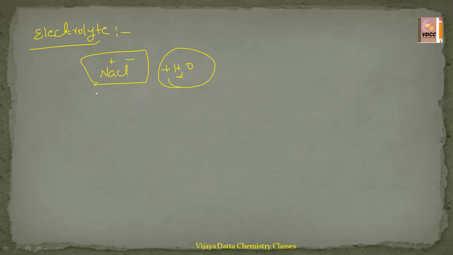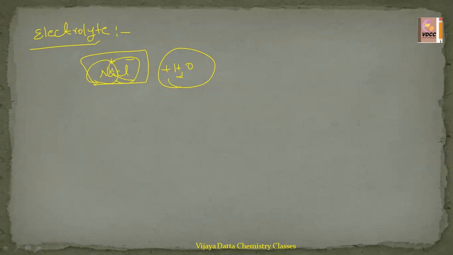That is the fused state or the molten state, both fused state or solution state. Solution state is nothing but when NaCl is mixed with the water. Fused state is nothing but NaCl itself in the semi-solid state. So they conduct the electricity, such are called electrolytes.